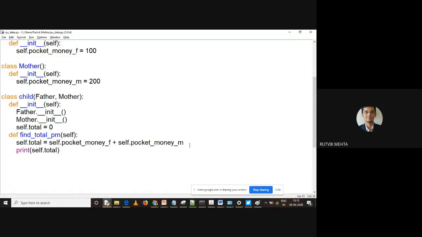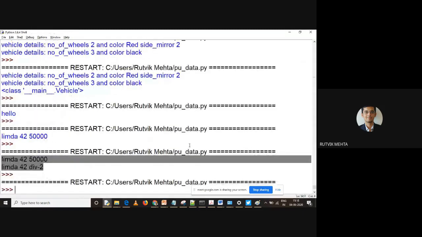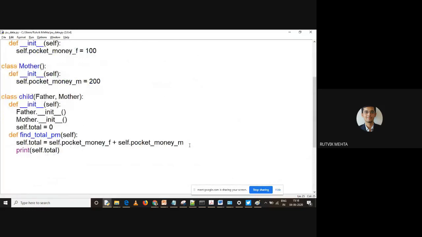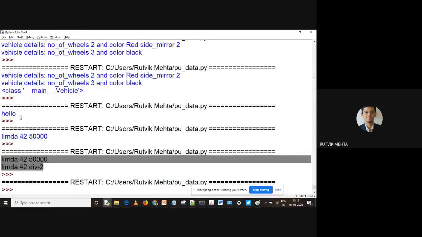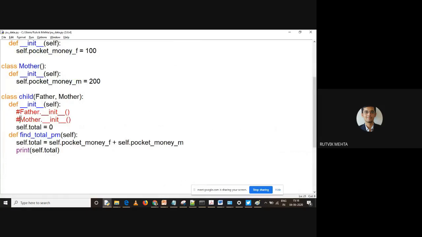And then I'm running this code. So why has nothing been printed? Okay, it has inherited. Okay, why is it not printing? It's defined. Any reason for it?